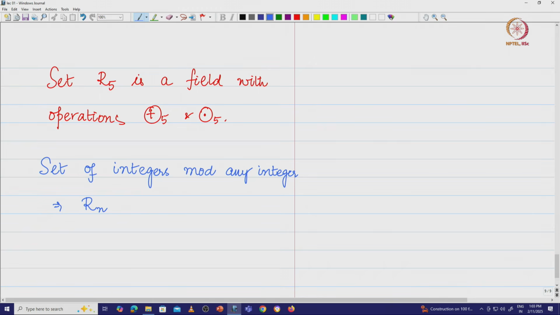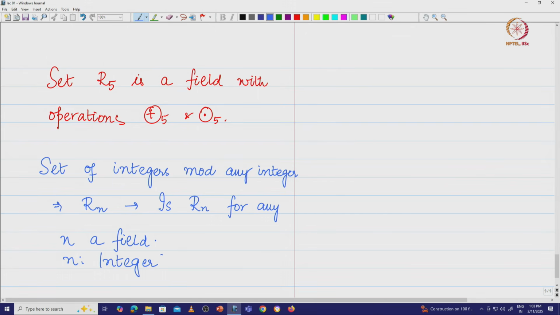Okay. So, I am going to ask this question, is R n for any n a field, right, where n is an integer. So, this is the question that we have.